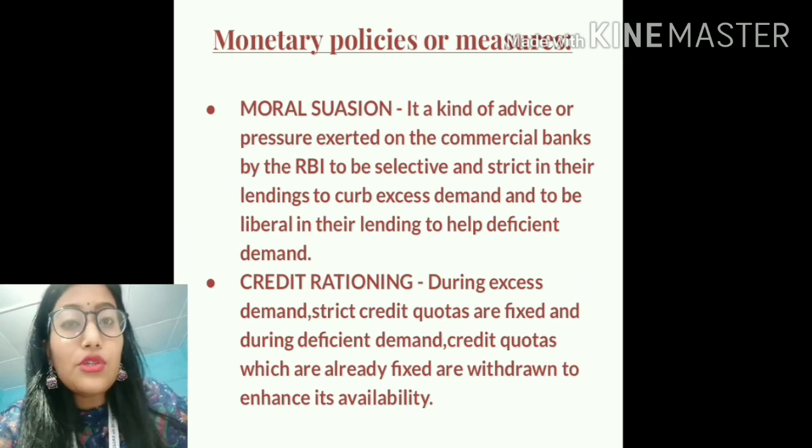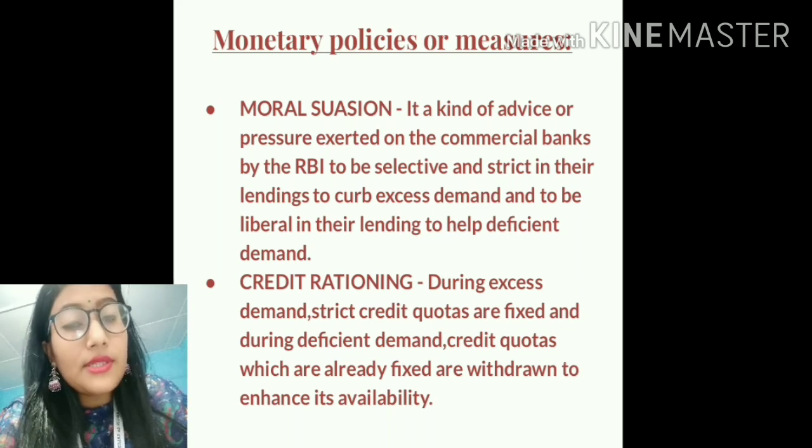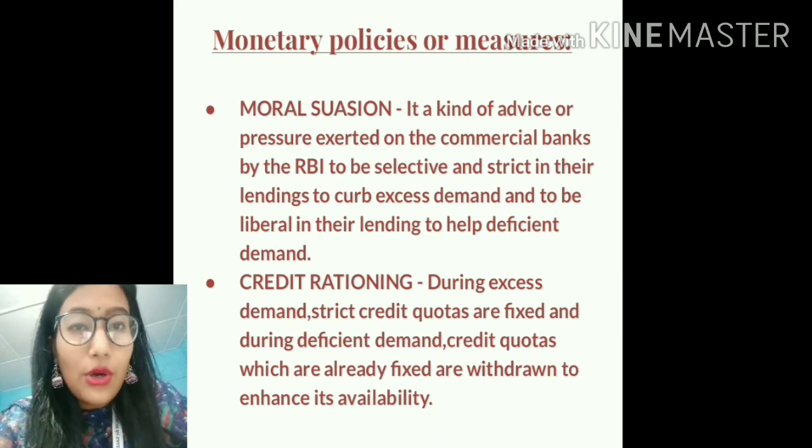But during the situation of deficient demand, the commercial banks are advised to be liberal and not to be so strict in their lending policies, so that greater amount of money can be released into the economy.